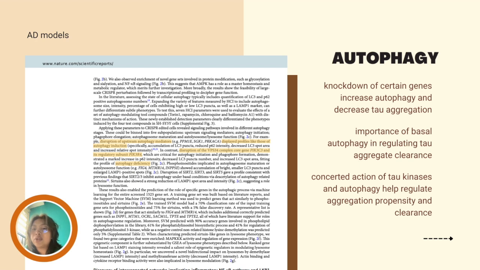The study also demonstrated the role of the LKB1 complex in modulating tau aggregation, indicating the concerted action of tau kinases and autophagy in regulating aggregation propensity and clearance. These findings suggest that targeting autophagy could be a potential therapeutic strategy for treating Alzheimer's disease.